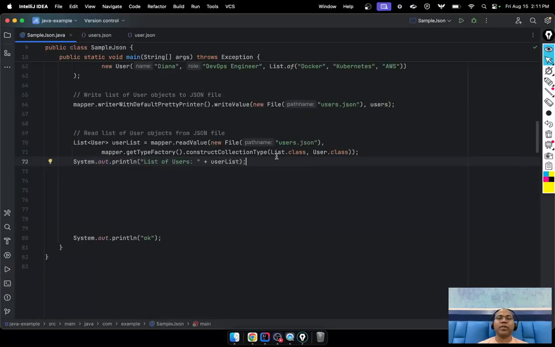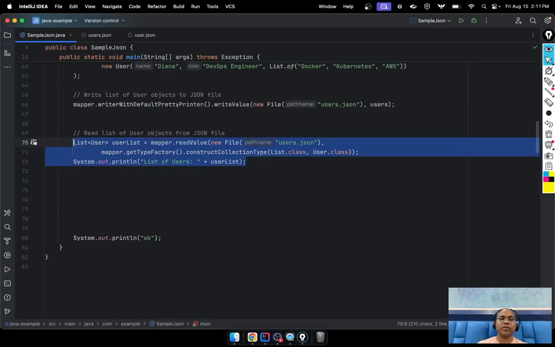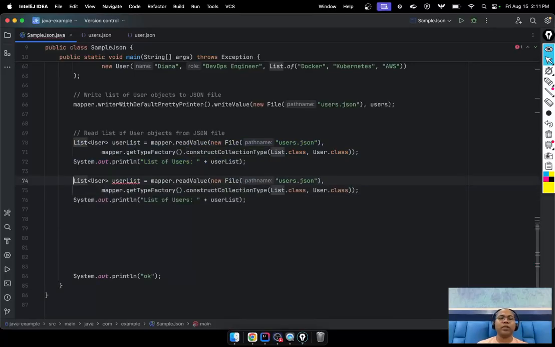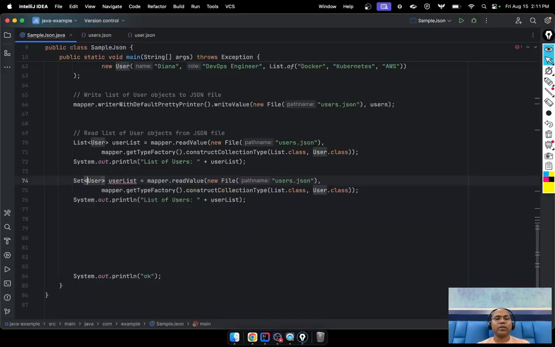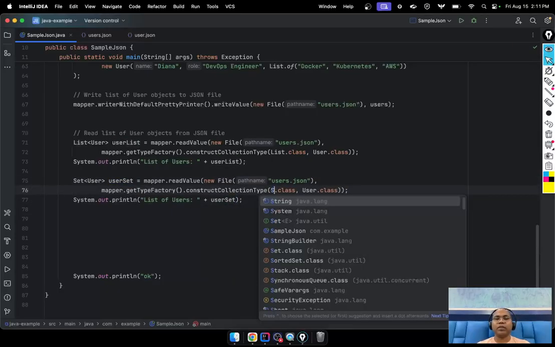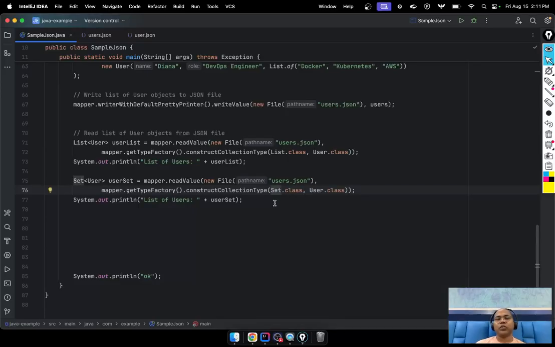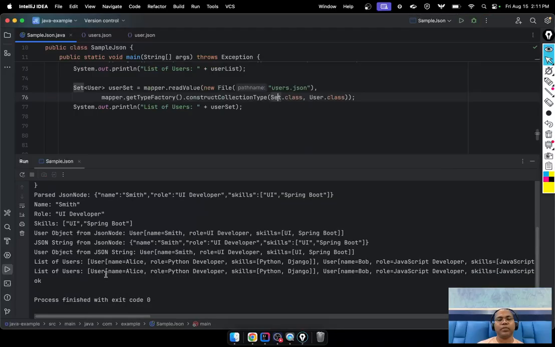You may want a set of users. So here you can say I want a set. You can mention set here. So a different data type you can mention here, and you can get the set. You can get the sets.